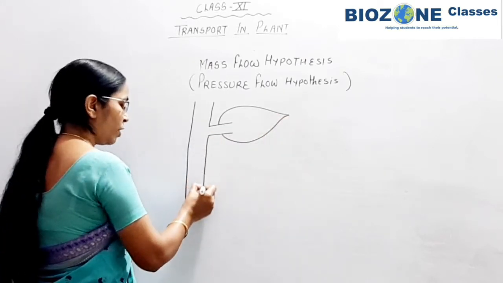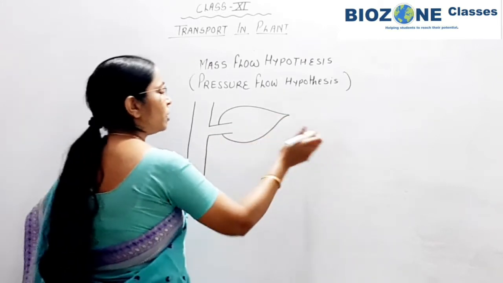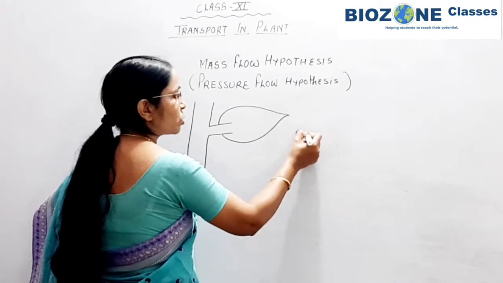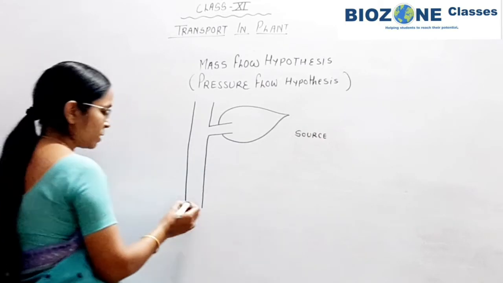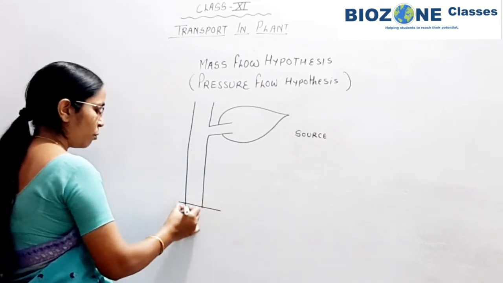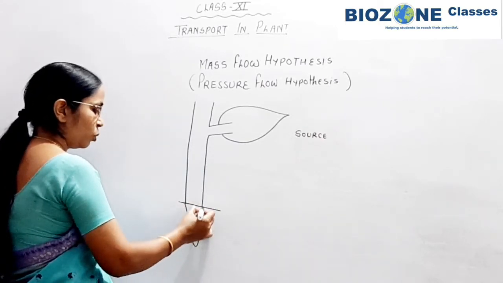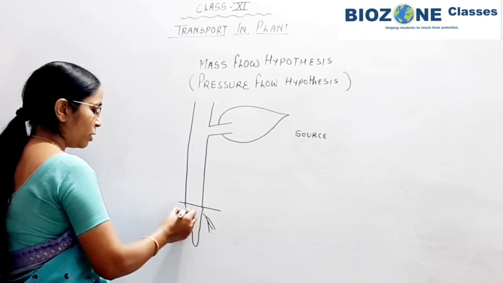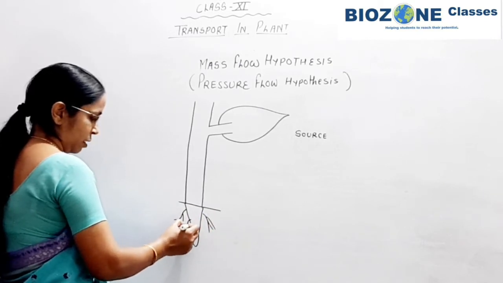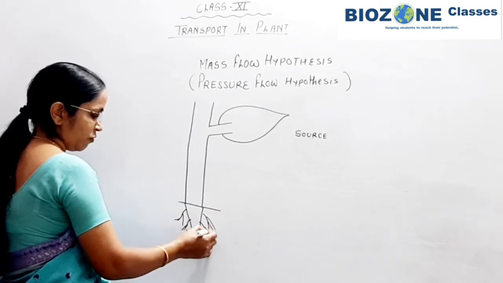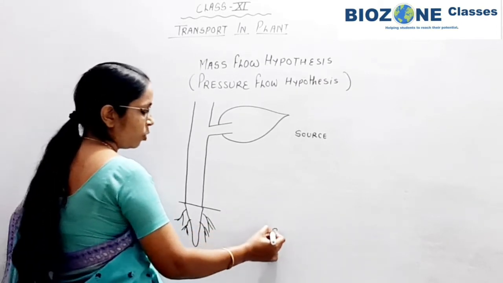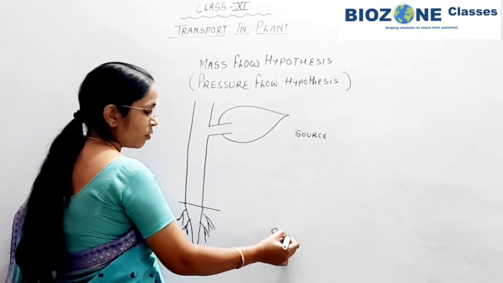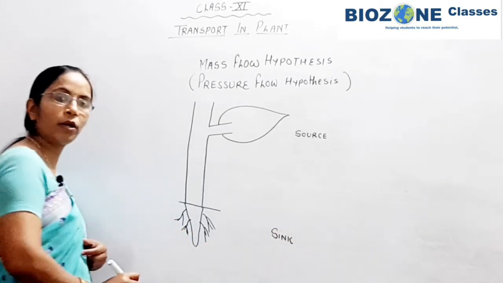The leaf surface shown here is the source where the synthesis of food takes place, and the underground part of the plant is the root and root hairs. This part you remember is responsible for the demand for food, and the area where the food is demanded is called the sink.